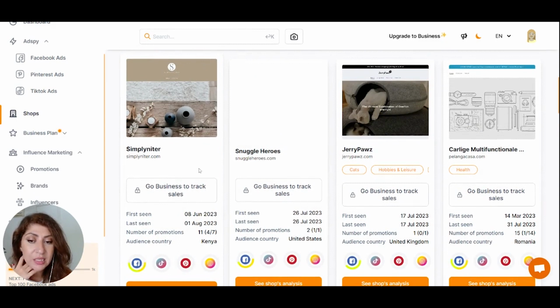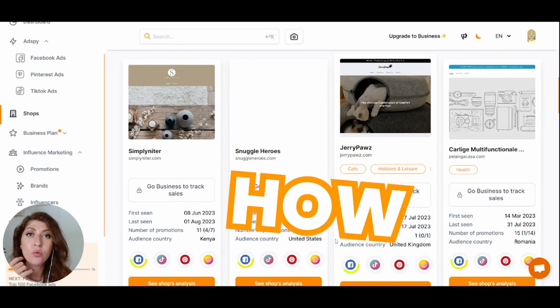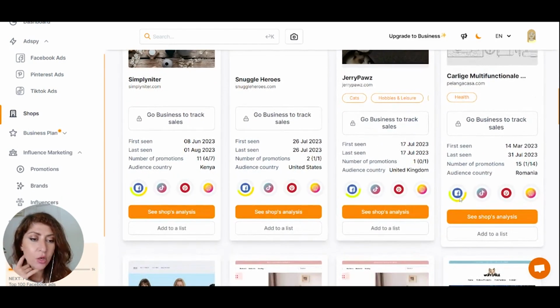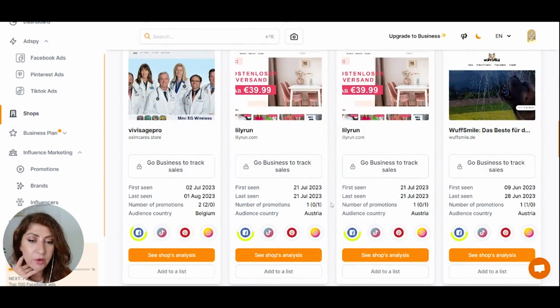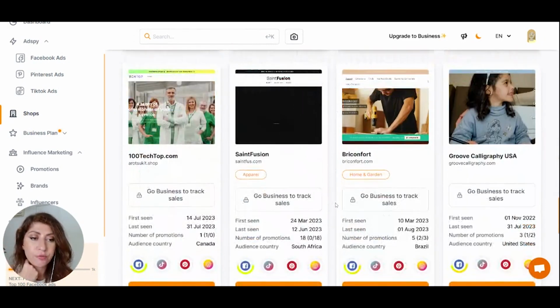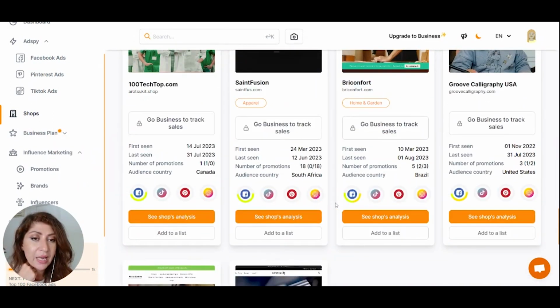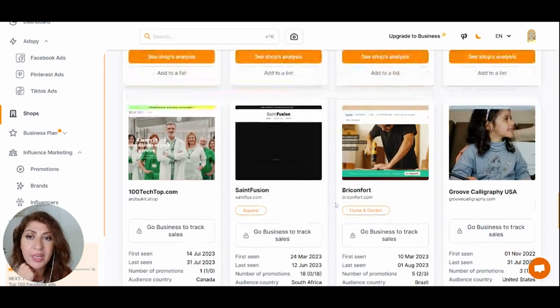So I'm able to see the stores, and I'm also able to see the audience country, and also able to see how the store went viral and based on which platform. So as you can see here, it's mostly Facebook for these top 4, and a lot of other products. Quite interesting how much information you can find so easily, and from such a really cool tool that really does do spying on your behalf.